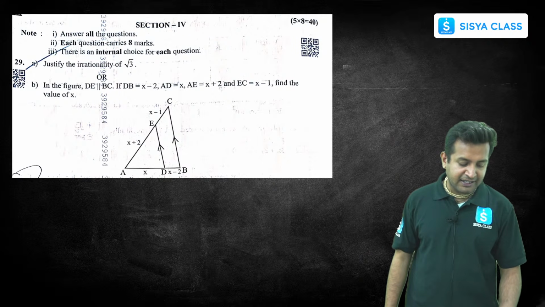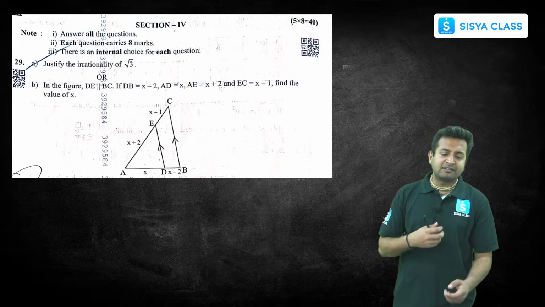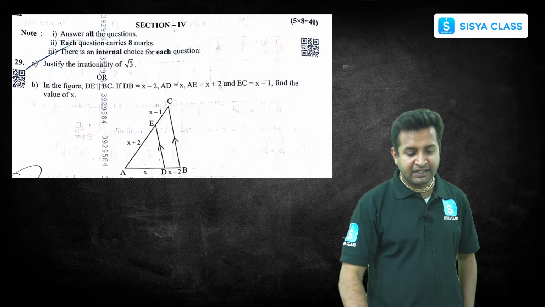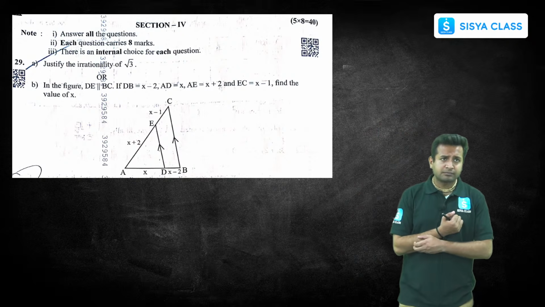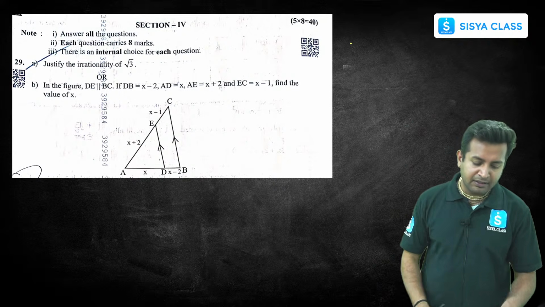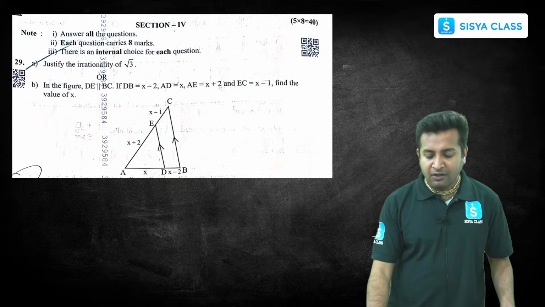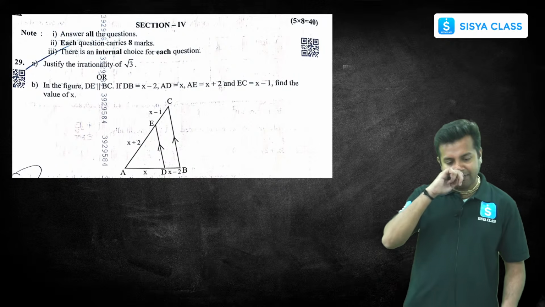It is asking to justify the irrationality of root 3. Now, this is a pet question. You all know this thing, right? This is a pet question. So what do we have to do? We have to do nothing, but we will solve it using the method of contradiction, right? We'll contradict.